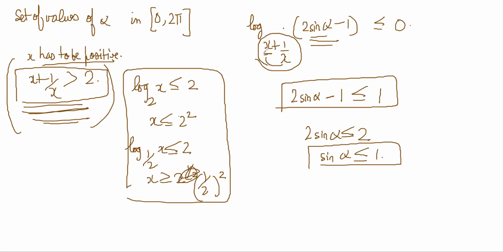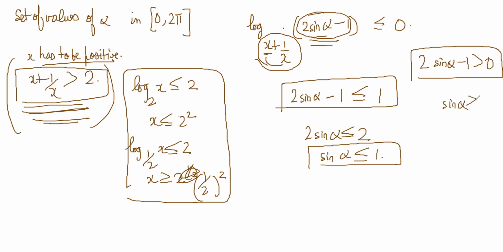Oh wait, one thing we had to ensure was that this is positive, no? For it to be defined, 2 sine alpha minus 1 should be greater than 0, no? For the log to be defined, right? So sine alpha is also greater than half, right? Now it is over, half to 1.